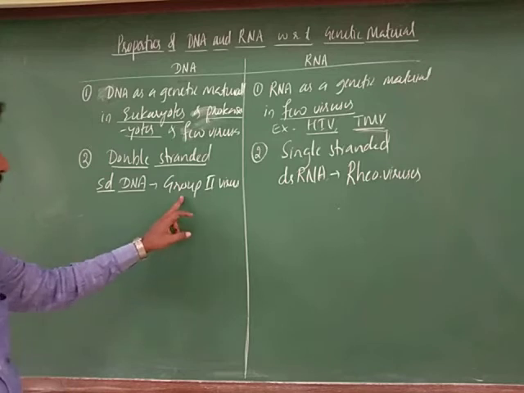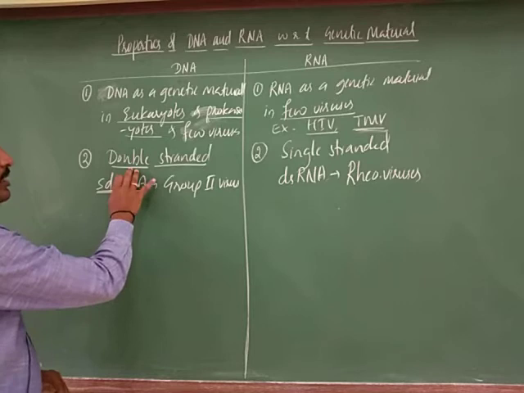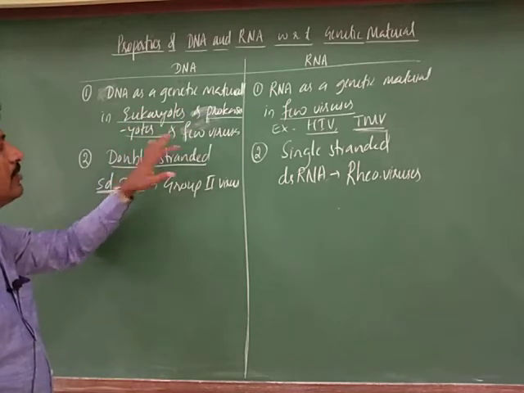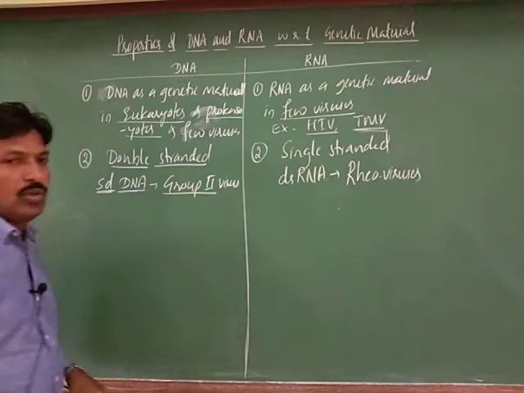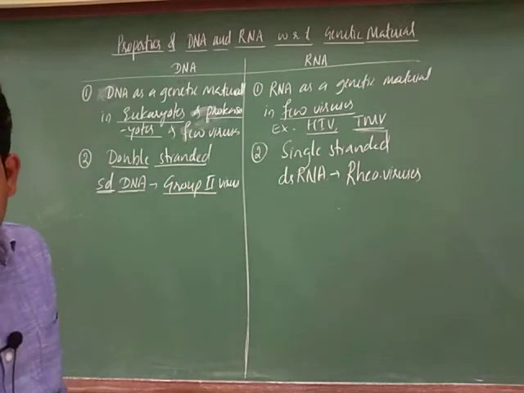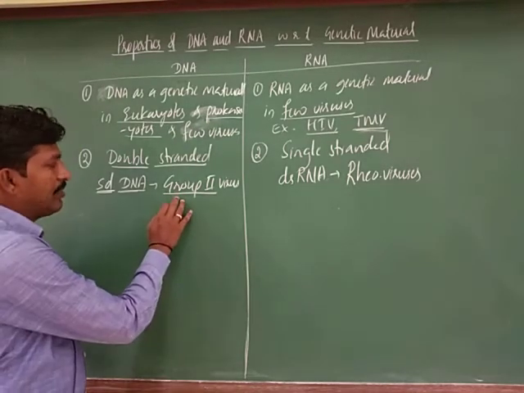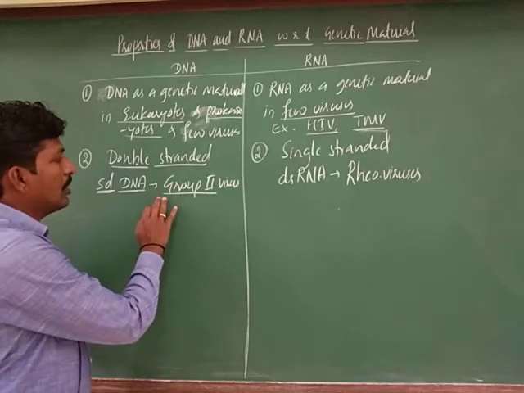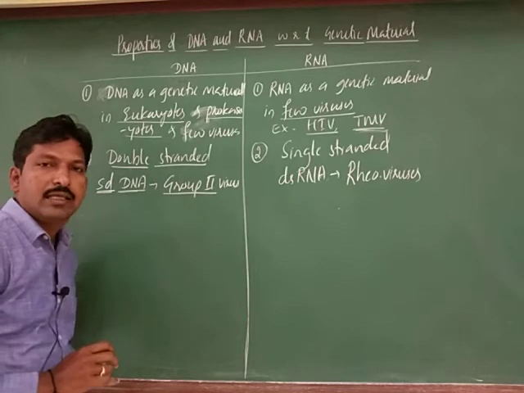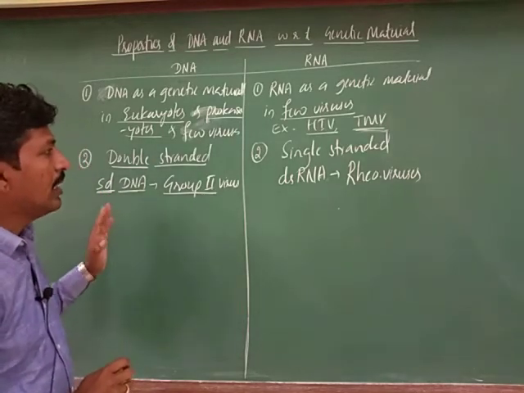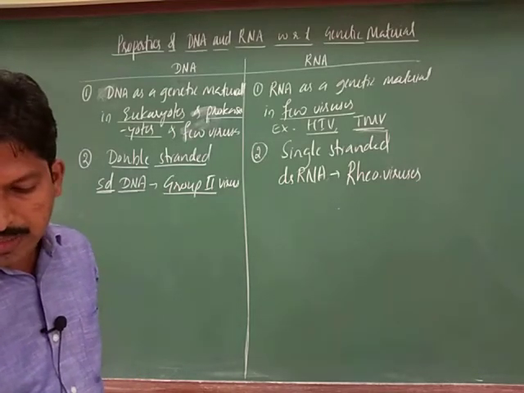Group 2 viruses have single stranded DNA, but normally double stranded DNA is found in eukaryotes, prokaryotes, and even in few viruses. That is as per Baltimore's classification. So there are groups of viruses which show single stranded DNA. This is about the genetic material as DNA and RNA.